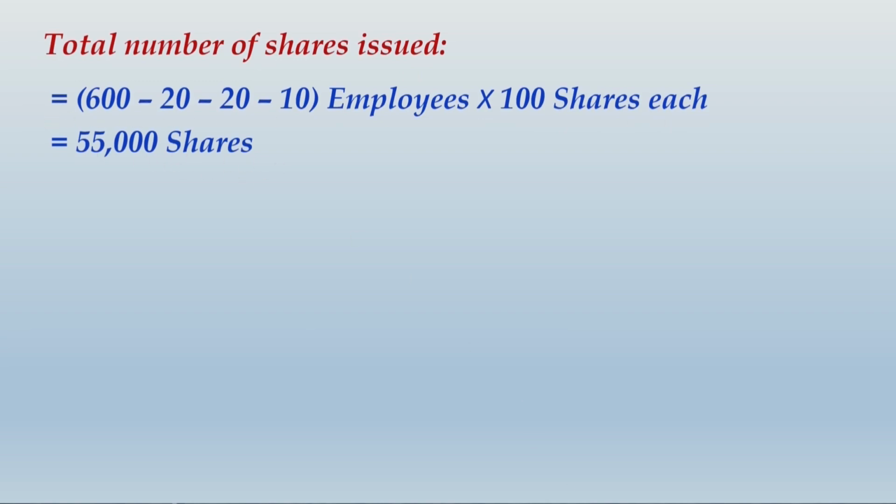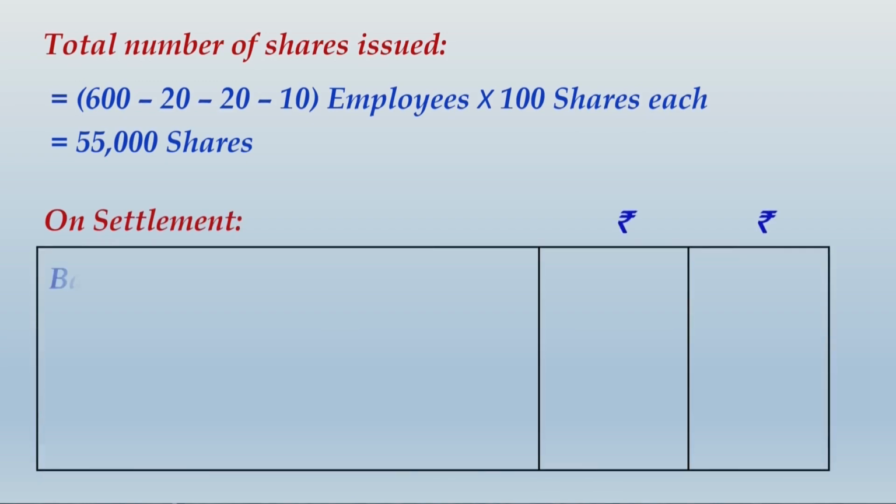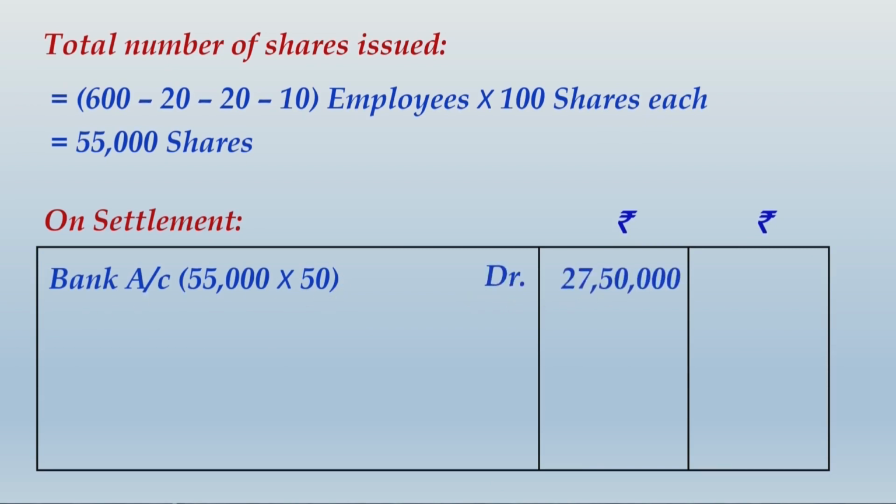Now this time you have to be a little careful with the settlement entry, because in the earlier question, that is question number 5 that we have solved, the shares were issued without any consideration. Here shares are issued with some consideration. As a result, you will be showing a cash receipt of 55,000 multiplied by rupees 50, that is 55,000 shares, and for each share you have collected rupees 50. So bank account debit by 27,50,000,